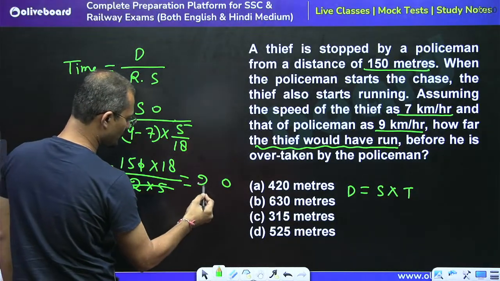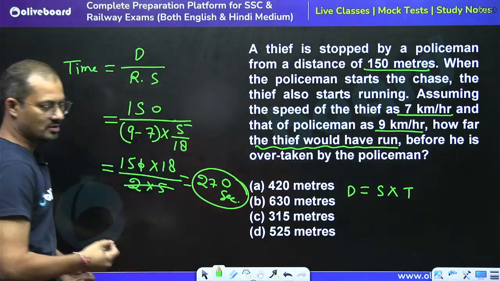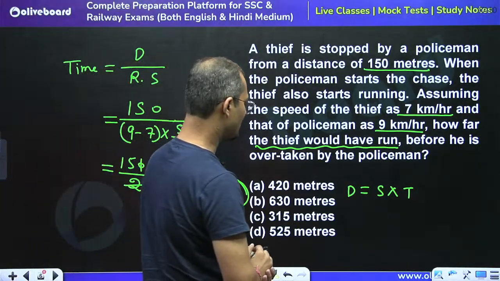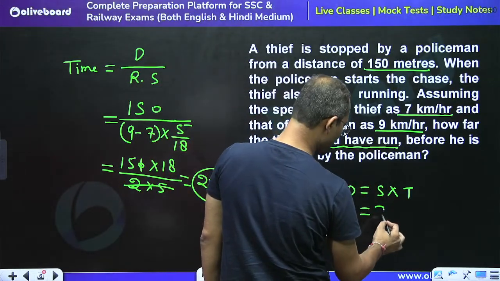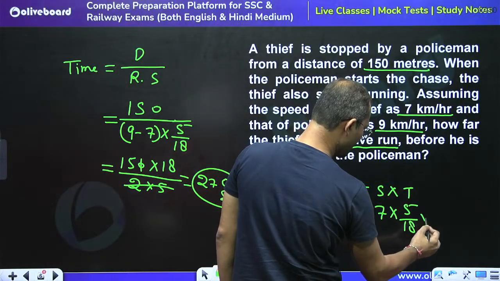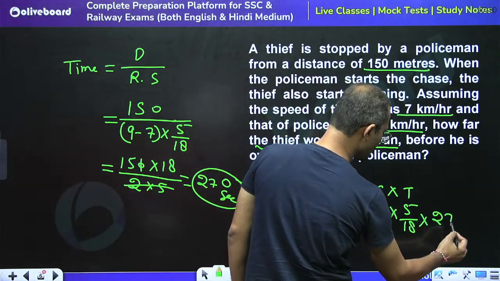So this would be 270 seconds, right? So the thief got 270 seconds to run. How much distance can he cover? What is the speed of the thief? 7, right? So we can convert it into 5 by 18 meter per second. So this is the speed in meter per second. What is the time? 270, right?